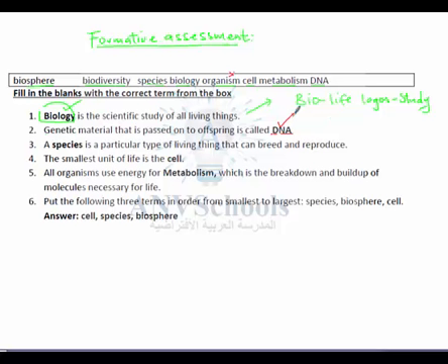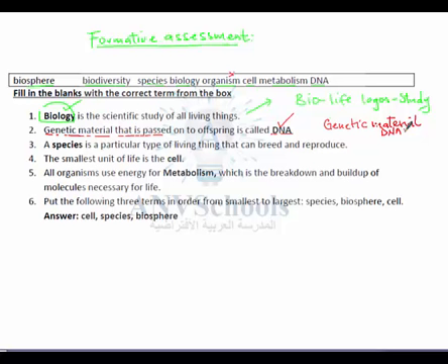We know that all animals and plants and even other organisms will pass their genetic material, in this case the DNA, to their offspring. So the answer would be DNA.